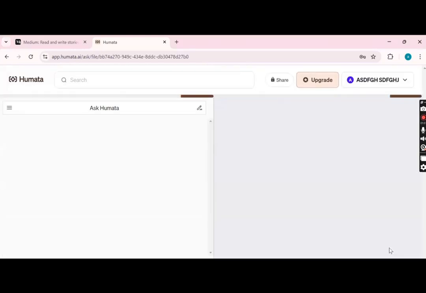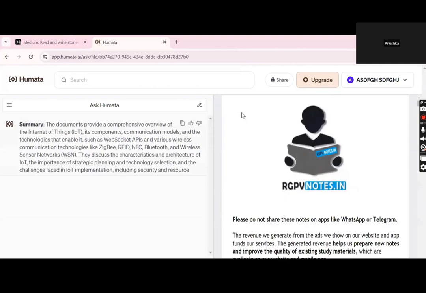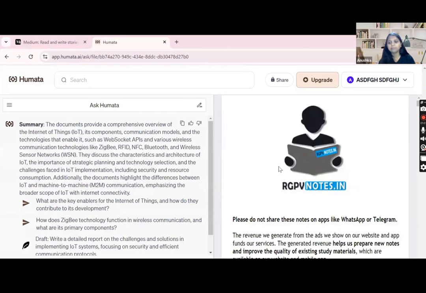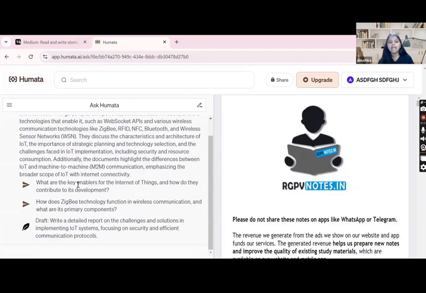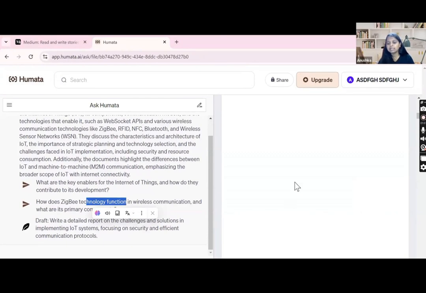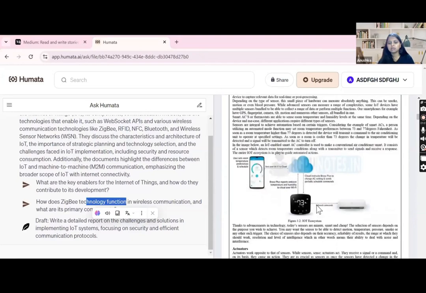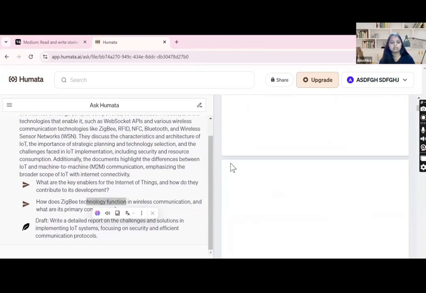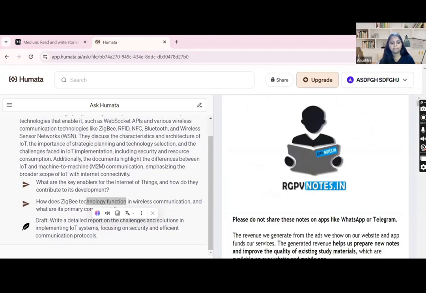Once I click on ask, this type of interface will get opened in front of me. Here is my PDF on the right hand side, and on the left hand side I have the summary of the document as well as some questions. So for example, I'll scroll down and let's see what we can ask. Yeah, so these are some notes. Let's ask about actuators to Humata.ai. Just a second.